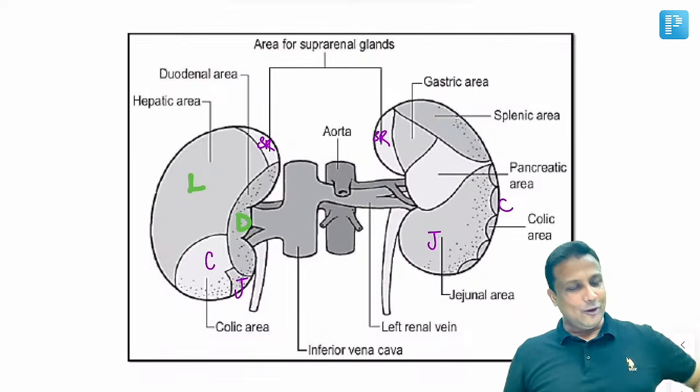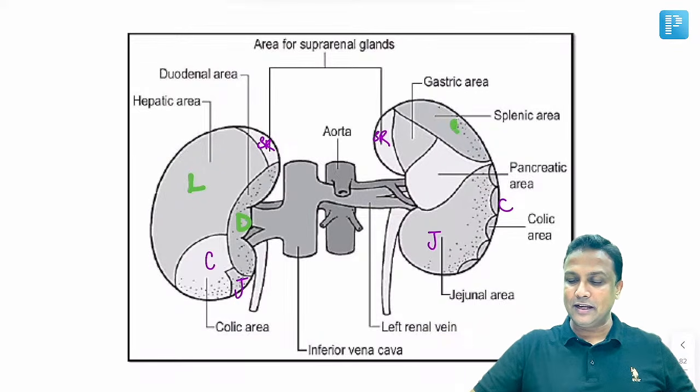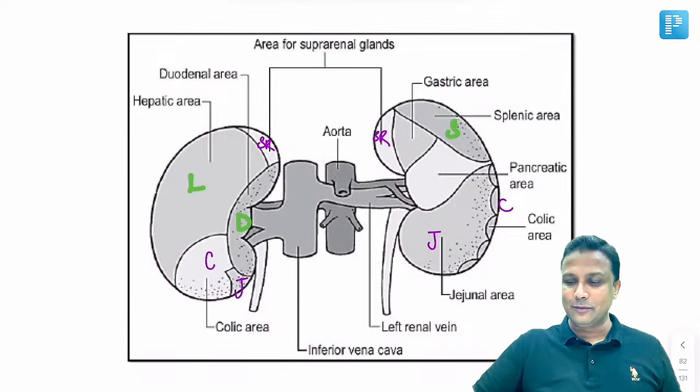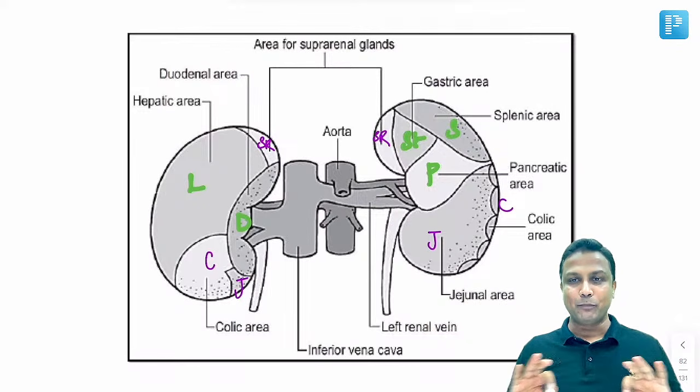Makes sense? And on the left side, what do you have here? You'll be having spleen. अगर spleen होगा तो common sense वाली बात है, the pancreas is going all the way up to the spleen. So this is pancreatic area, and whatever is left out, that will be covered by your stomach here, sir. That is gastric area. Makes sense?